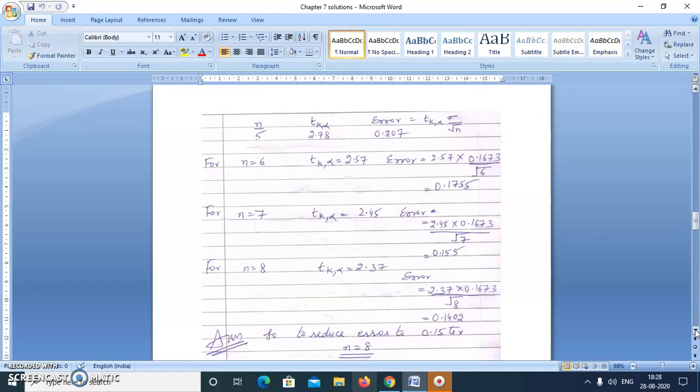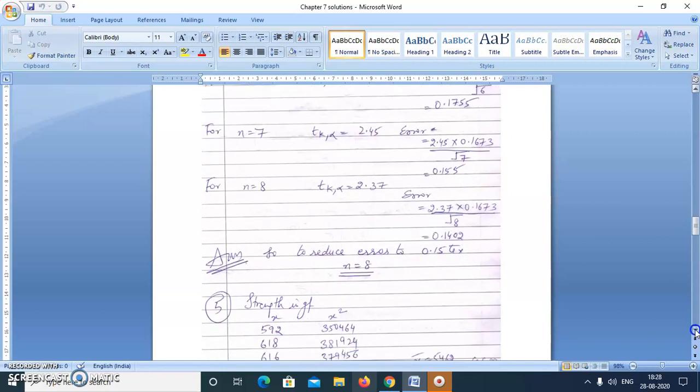For n equal to 6, I have seen the value of t k alpha from the table, that is 2.57, and calculated the error, that is 0.1755, but we require the error to be less than or equal to 0.15. So I'll repeat this process till I get the error. Now for n equal to 8, we get the error 0.1402. So n equal to 8 is the final answer.